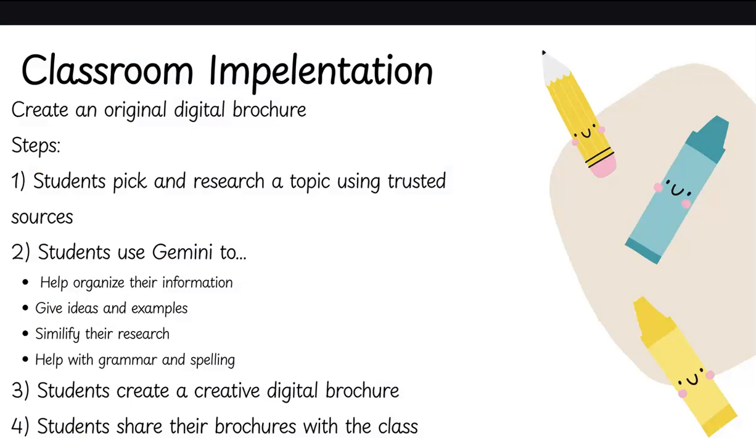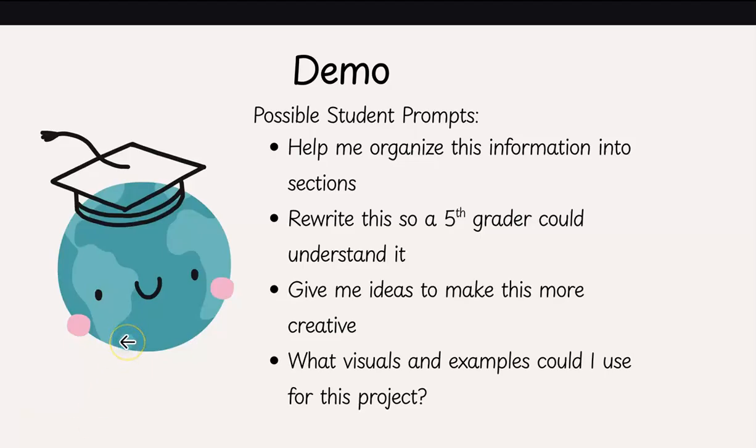For this assignment, students are going to create an original digital brochure. For our steps, the first one is that students pick and research a topic using trusted sources, and then students can use Gemini to help organize their information, give ideas and examples, simplify their research, and help with grammar and spelling. Then students create a digital brochure using an online platform, and then share their brochures with the class. So how can students use Gemini on this assignment?